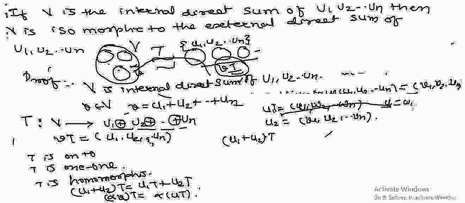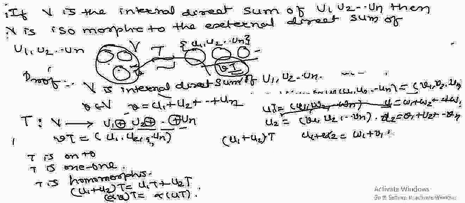This is w1 plus w2 plus ... wn, and u2 equals v1 plus v2 plus ... vn. So u1 plus u2 equals w1 plus v1, plus w2 plus v2, plus ... wn plus vn.